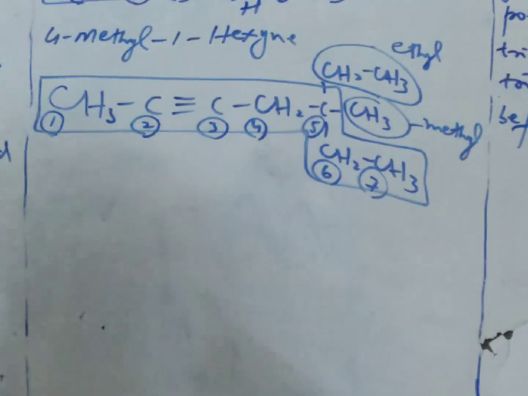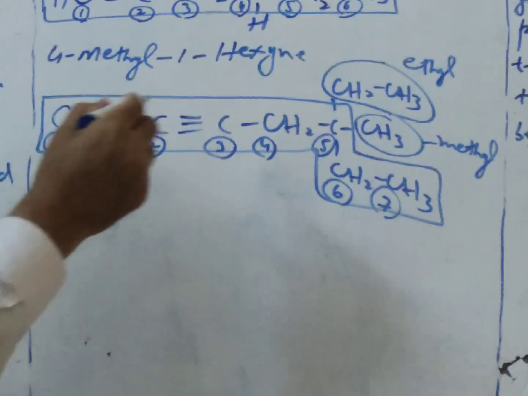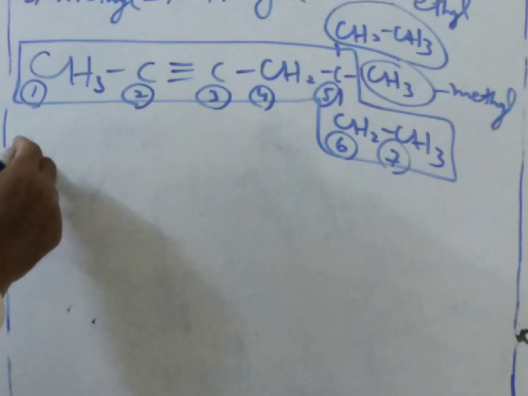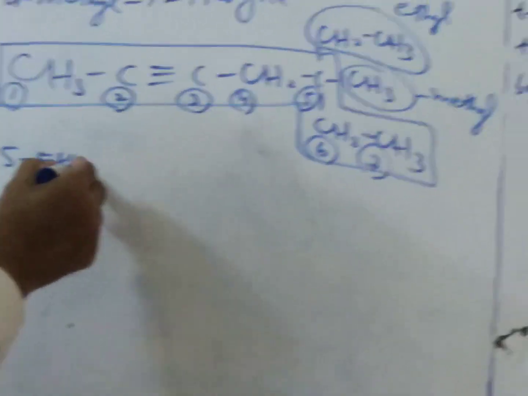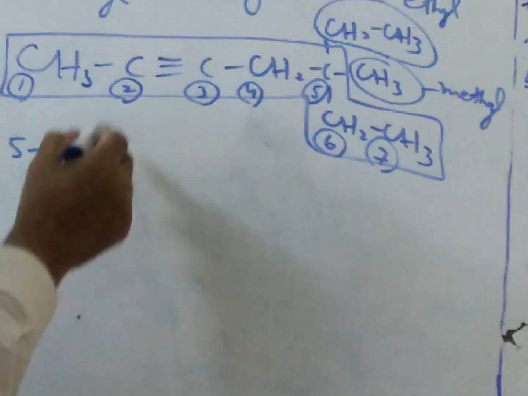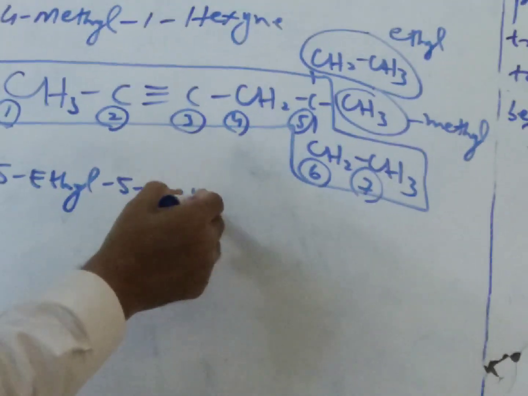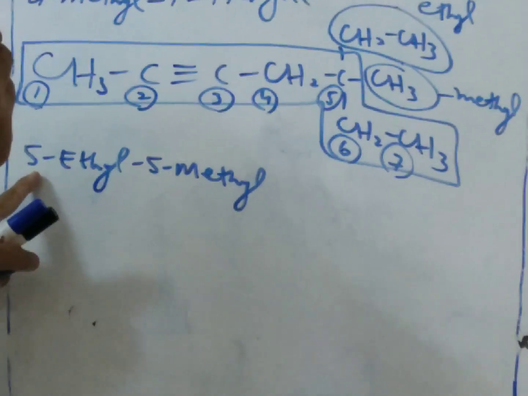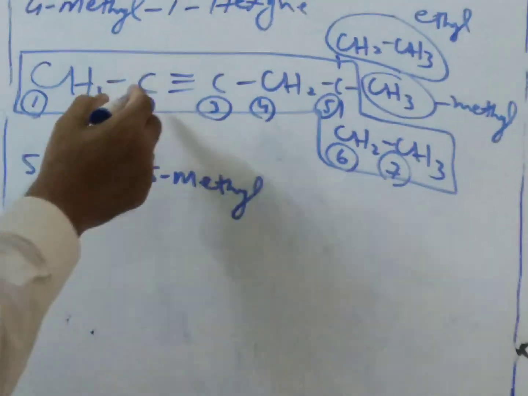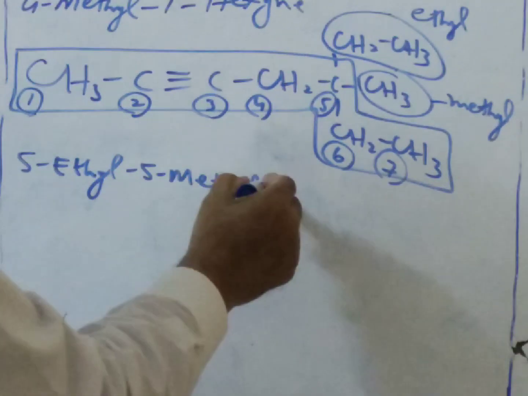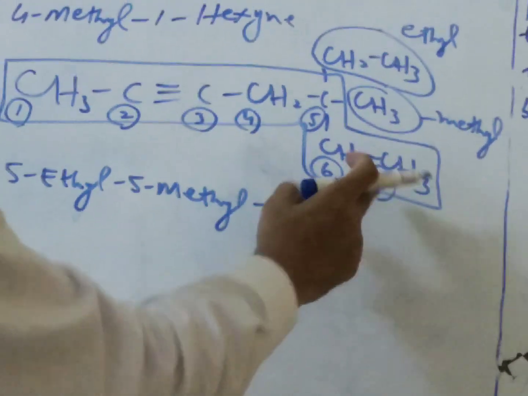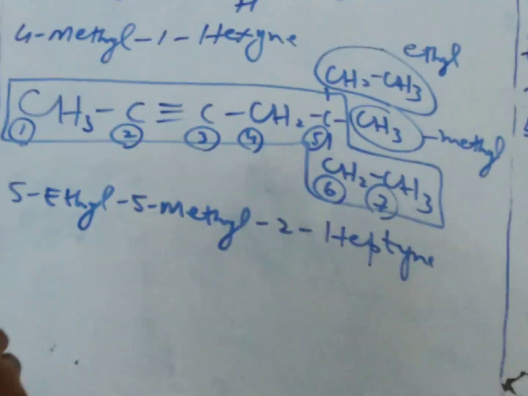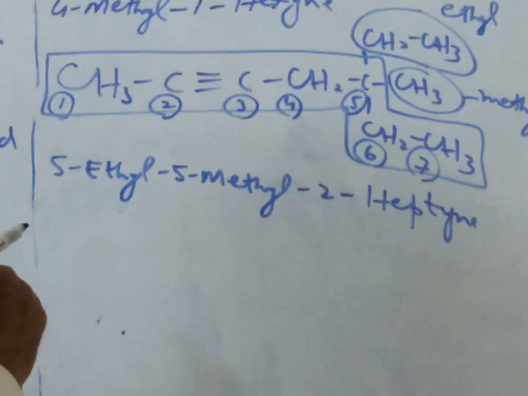This is the 7. So according to the rules, alphabetically ethyl comes first. At the fifth position, that is 5-ethyl, and this is 5-methyl. You should represent the separate position of each: 5-ethyl, 5-methyl. In this case, the triple bond comes at the second position, so this is the 2. 7 means that it is hept, so this is the heptyne. This 2 represents the position of the triple bond.